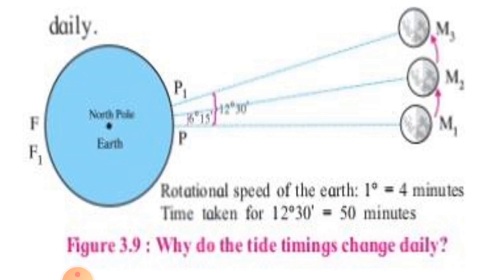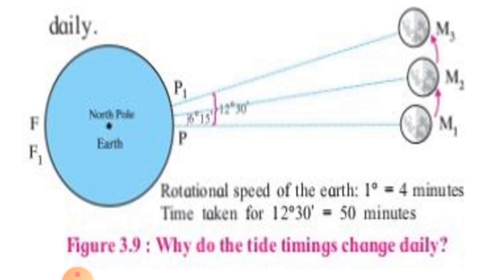Observe this figure. Here rotational speed of the earth is 1 degree. It is equal to 4 minutes. Time taken for 12 degree 30 is equal to 50 minutes.